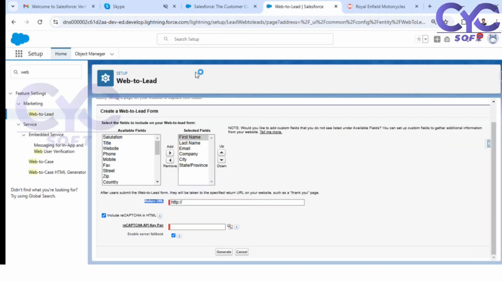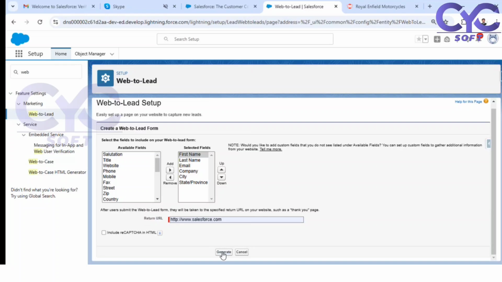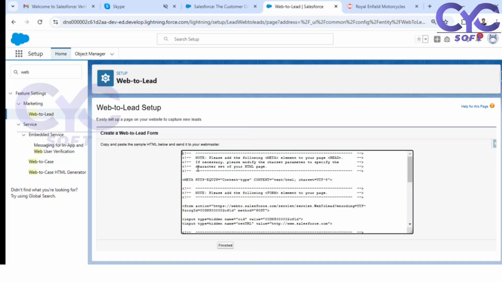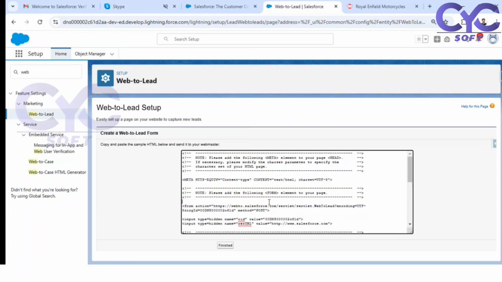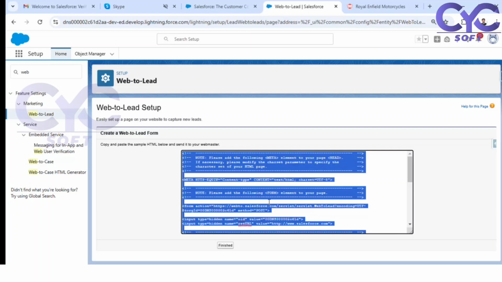So after clicking on submit, he should be redirected to this particular page. It is your wish, you can provide any page here. I don't want to include any captcha here. Just generate it. See, finally, one HTML is generated here. This is the final HTML. Just copy this HTML. I want to test it.